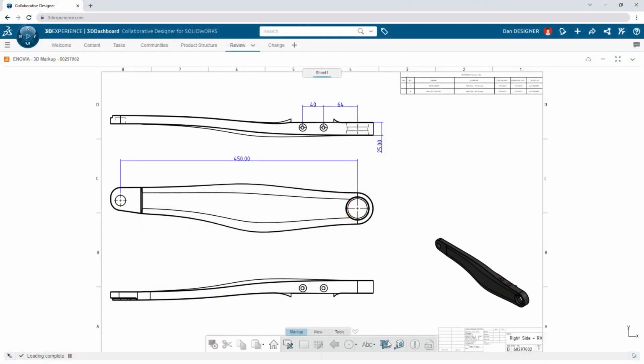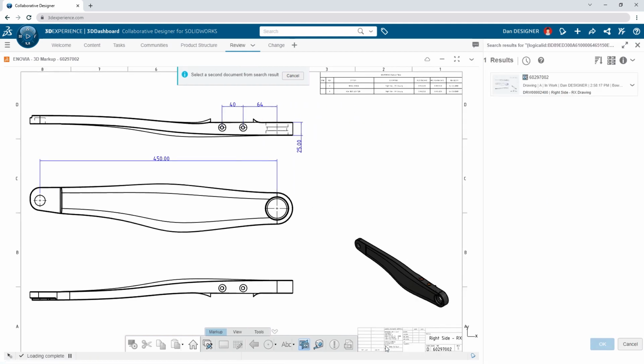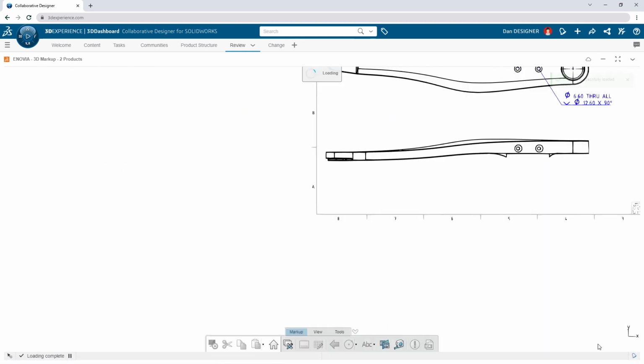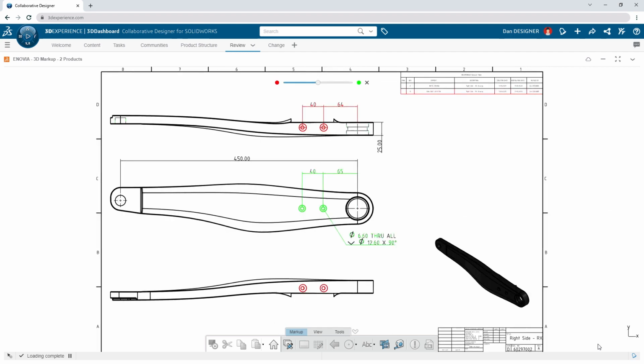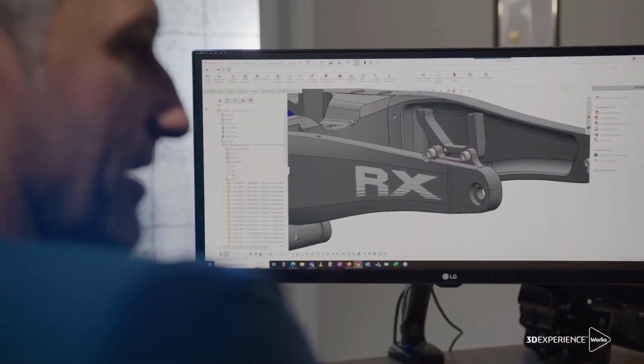And if you need to see what's changed between revisions, Cloud Services gives you access to apps on the 3DEXPERIENCE platform that are ready to assist. Innovate and revise your way to your best design.